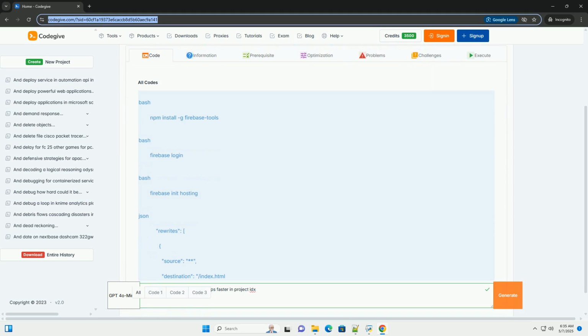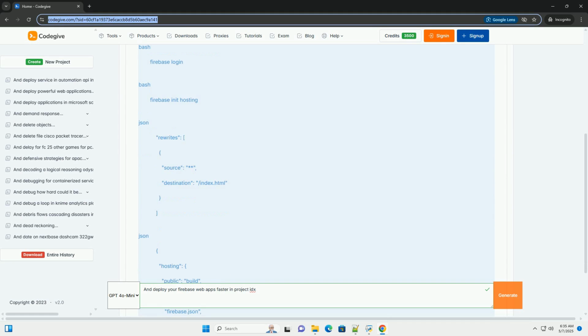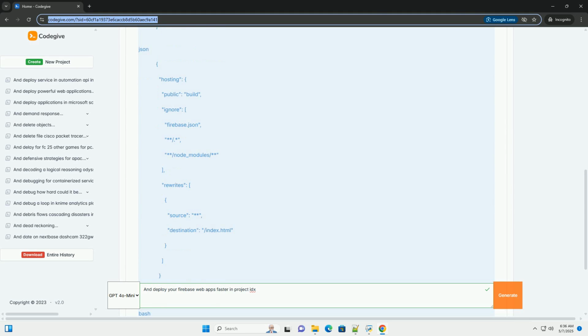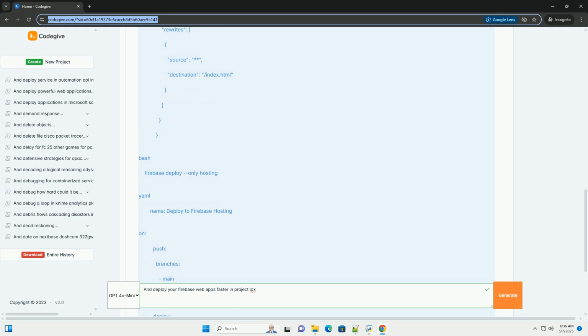Deploying Firebase web apps faster in Project IDX, a comprehensive guide. Project IDX is Google's cutting-edge online IDE designed to streamline web and multi-platform app development. Its integration with Firebase offers a seamless and rapid deployment workflow.